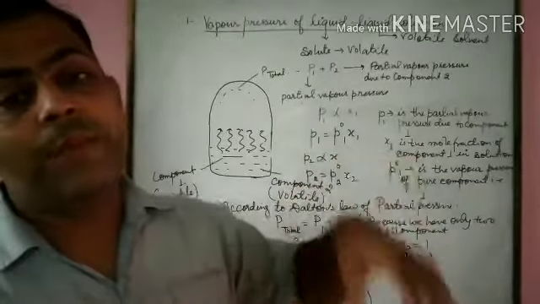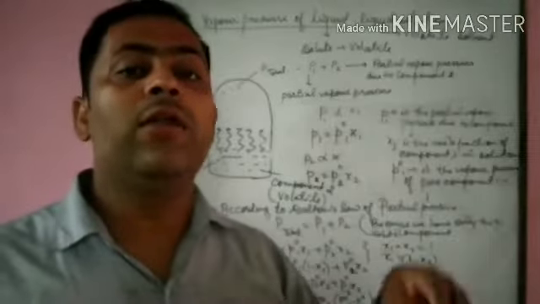It means the vapor pressure due to only and only pure component.